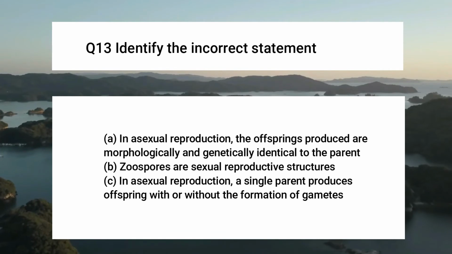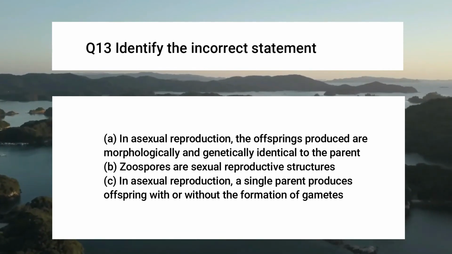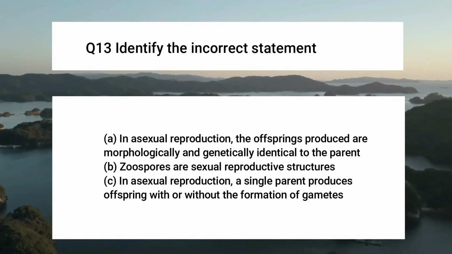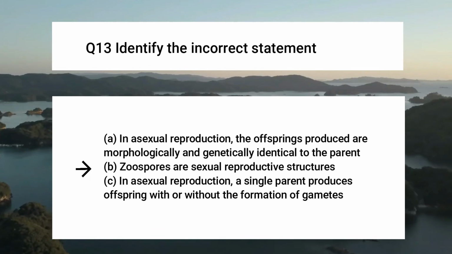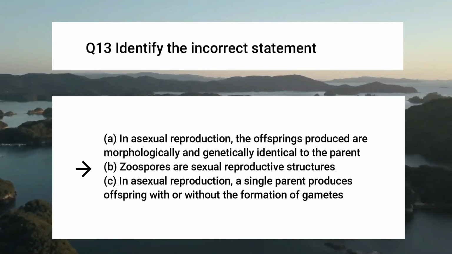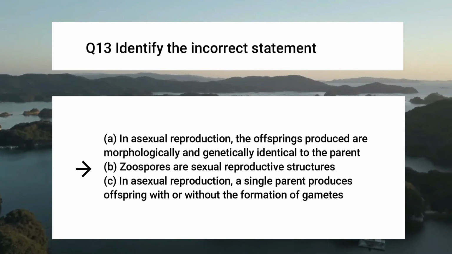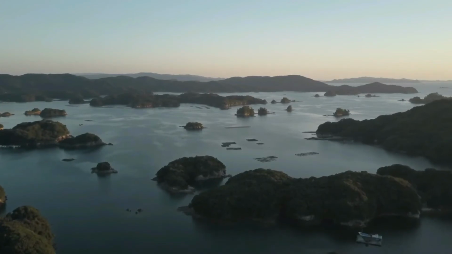Identify the incorrect statement. Here you see four statements, but the incorrect statement is option B. Zoospores are sexual reproductive structures. No, they are asexual reproductive structures.